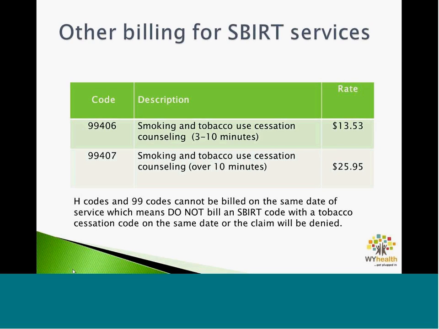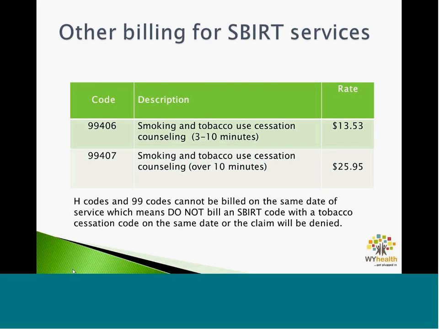These are services for other billing codes for SBIRT services. These are tobacco cessation codes. 99406 is a tobacco cessation counseling conversation over 3 minutes. That is billed at $13.53. 99407 is a tobacco cessation counseling over 10 minutes, and that is billed at $25.95.